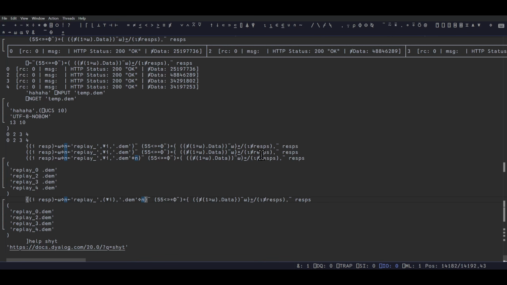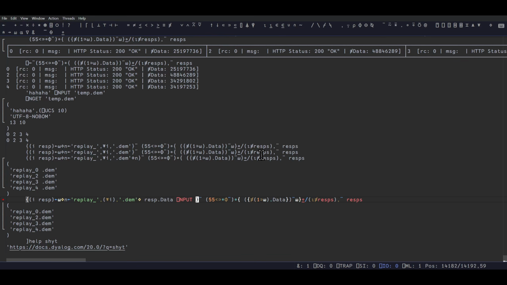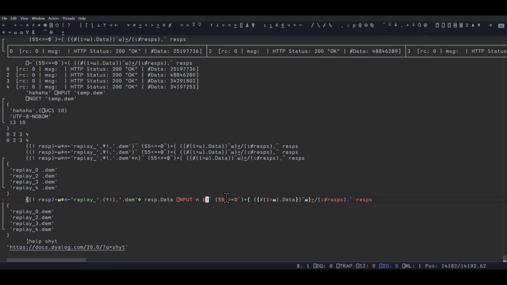I mean, I could just write it here, but yeah, let's do it. Let's do resp data. Is it data, or data with a capital D? This is only going to run once, also because I have the files. And okay, where's the flags? The default for flags is omitted. Scalar flag overwritten. Okay, so this is going to be even more dangerous, because I'm going to overwrite whatever files are here.